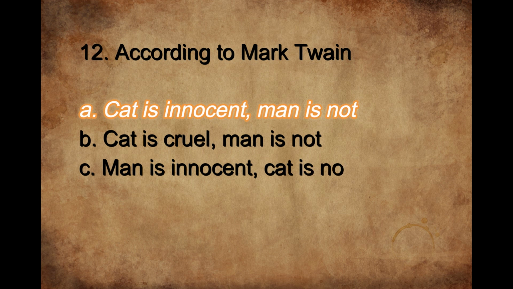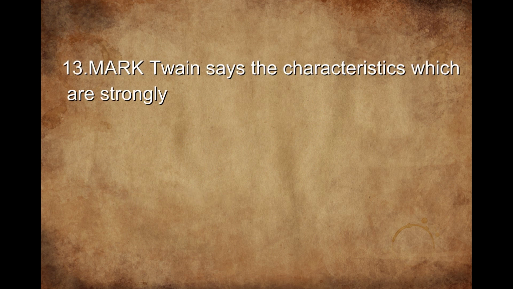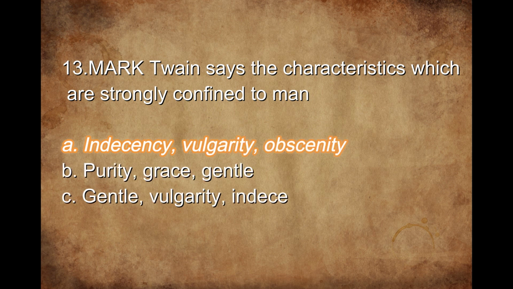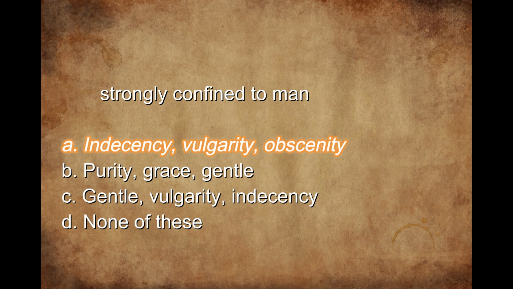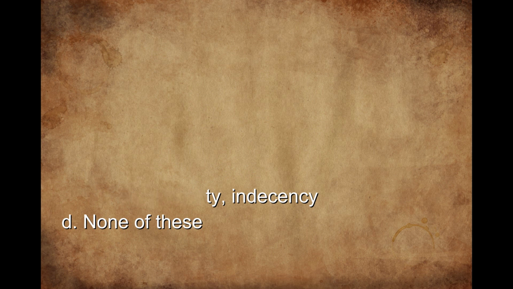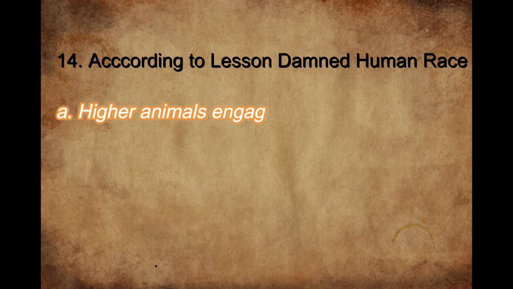Twelfth question: according to Mark Twain, the right option is A, that is cat is innocent but man is not. Mark Twain says the characteristics which are strongly confined to man are which one? The right option is A, that is indecency, vulgarity and obscenity. B is not the right one because, according to Mark Twain, purity and grace are absent in man. Third, vulgarity and indecency are in option C, but gentle characteristics are absent in man. So the right option is only A.